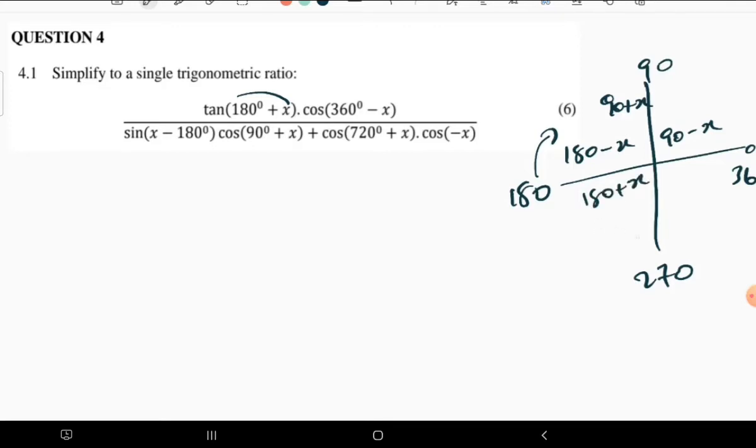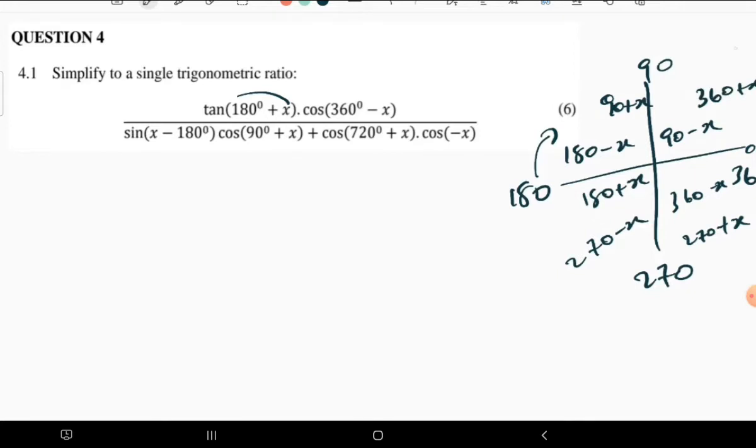Then we also have 270 minus x, then also here we have 270 plus x. Then here we also have 360 minus x, and also here we have 360 plus x. So 360 plus x goes straight to the first quadrant.